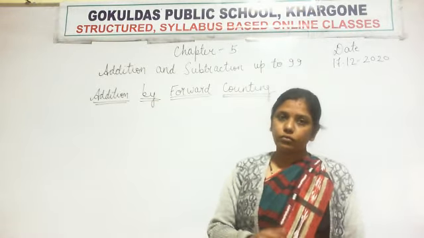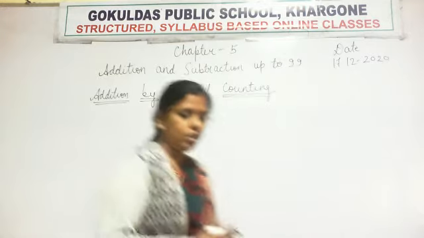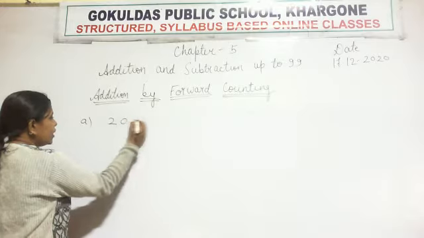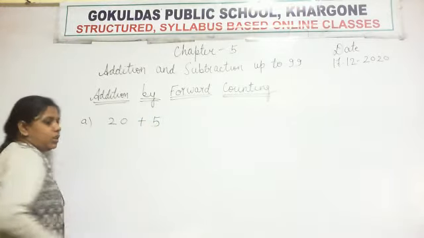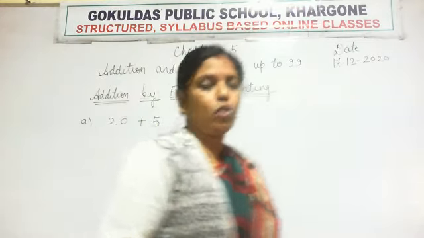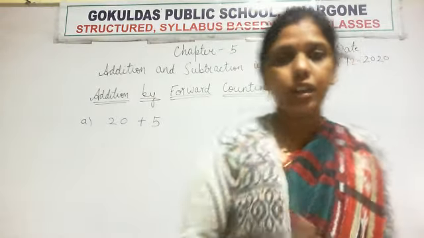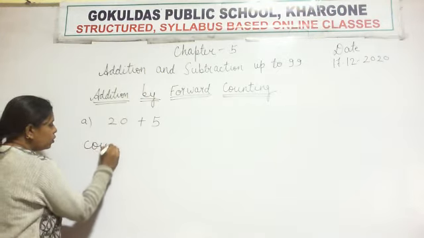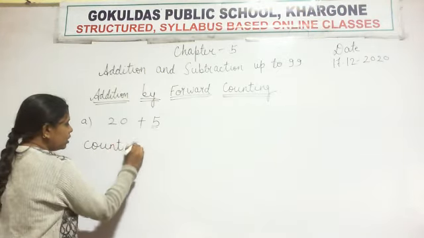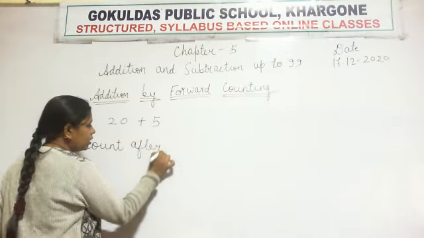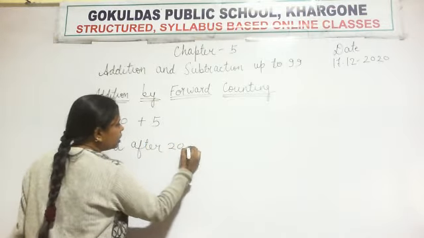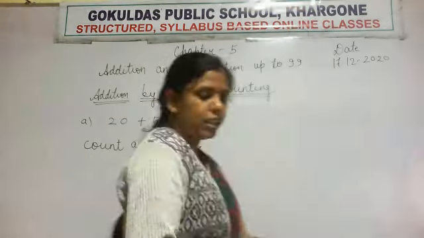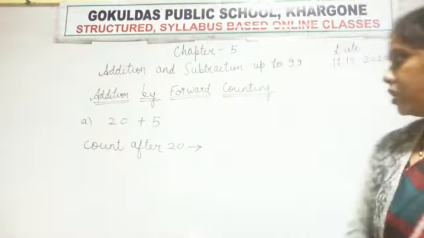Okay, so what is the first question? First is 20 plus 5. 20 plus 5. So what you have to do, you have to count after 20. Okay, so write here count, count after 20. Okay, now first you write this much, then I will explain you. First write this much, count.